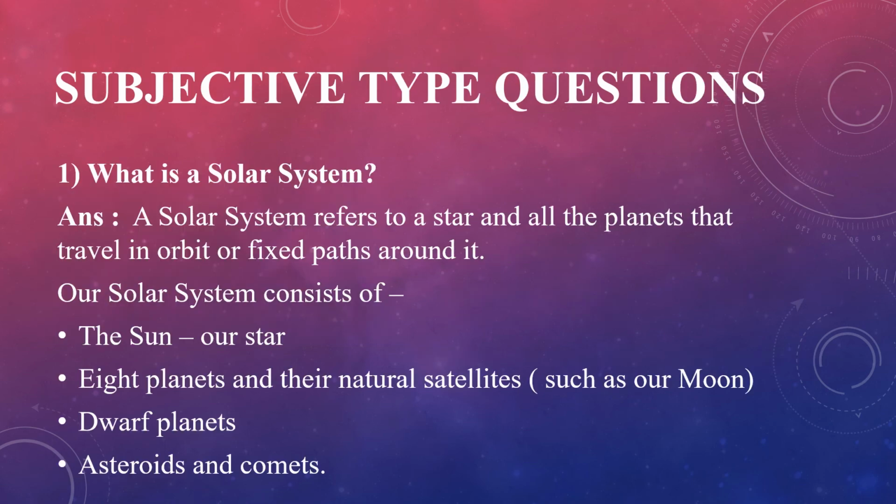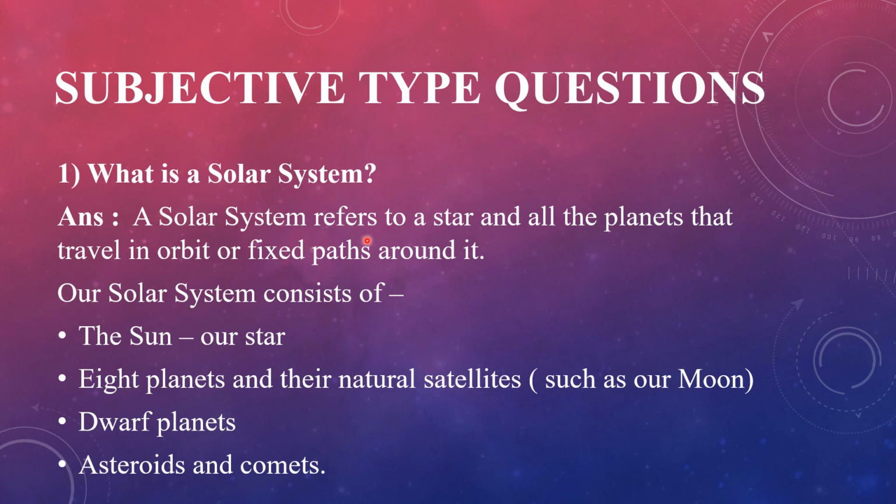Now children, let's move on to the subjective type questions. So open page number 114. Let's see the first question. What is a solar system?